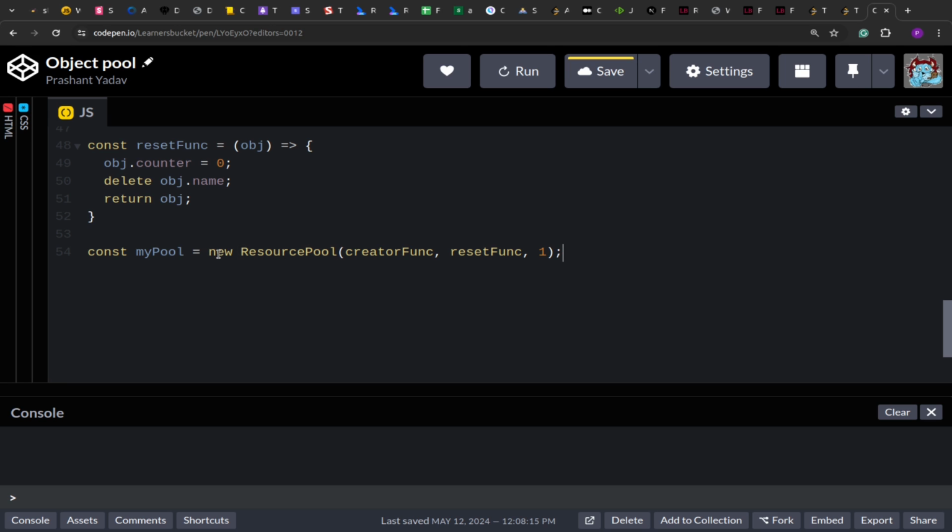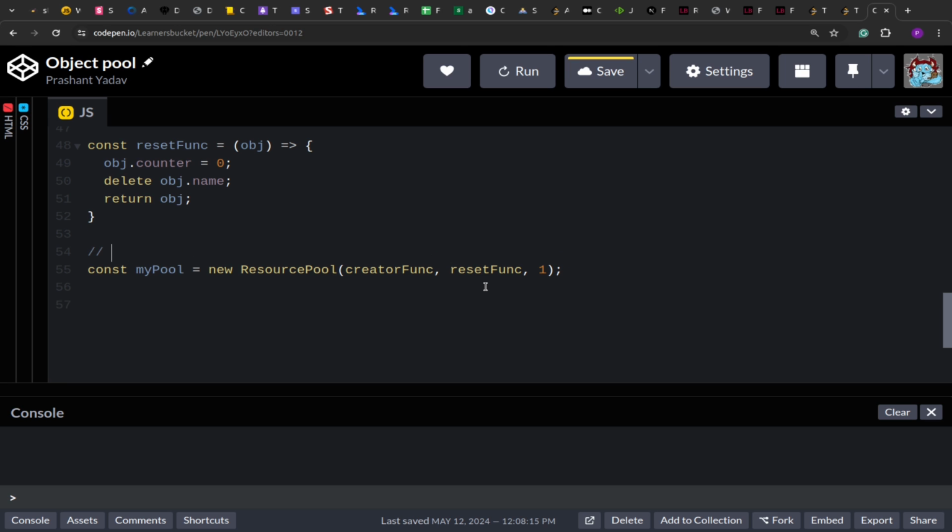Now this resource pool right here, we have to wrap under the singleton design pattern because this resource pool will be used many times across the code or application. So you want to create just one instance of that and return this pool. Now this pool will be used further to get or request objects from the pool, release objects, and do manipulations and whatnot. So you have to implement the singleton design pattern on the resource pool.